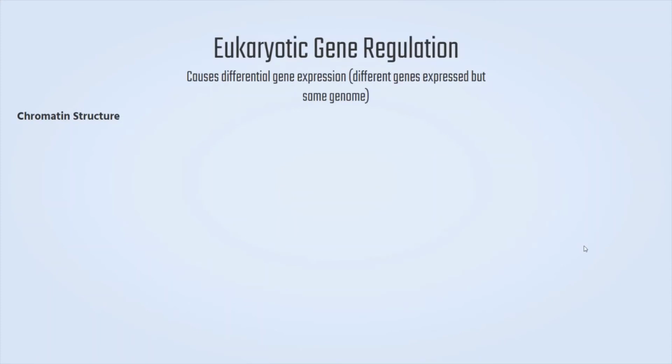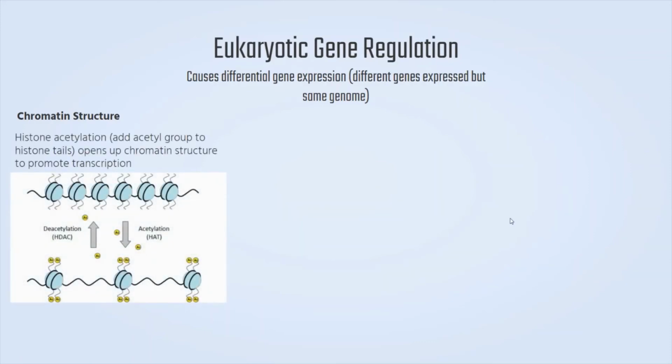Eukaryotic gene regulation occurs in many places, and this can cause differential gene expression. This is where different genes are expressed within the same genome. So the first way genes are regulated within eukaryotes is through the chromatin structure. Something called histone acetylation will add an acetyl group to histone tails. And what this does is it opens up chromatin structure in order to promote transcription.